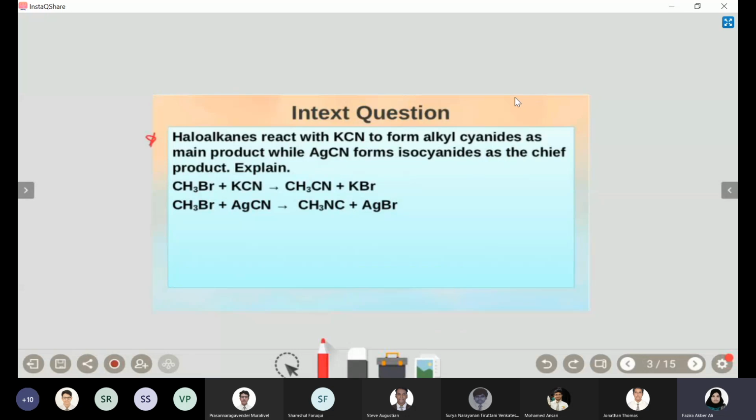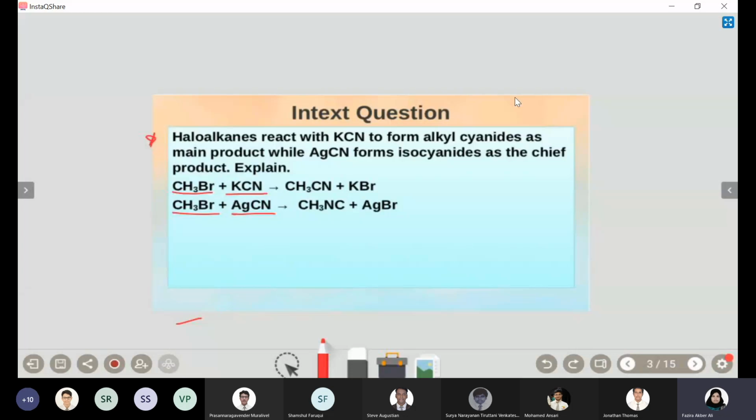This kind of question, because here you can see it is KCN and it is AgCN, similar compounds. The only difference is that in the first case it is potassium, in the other case it is silver. Both are metals and both are cyanides. You can see the two reactants are also the same. It is bromoalkane, I mean bromomethane. Why is the difference like that?